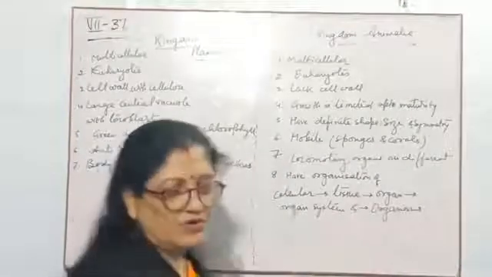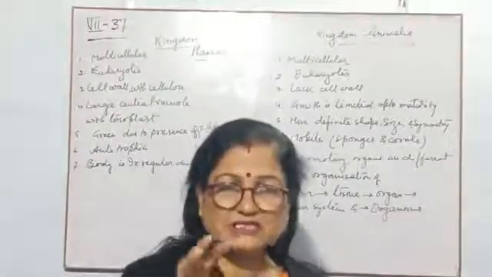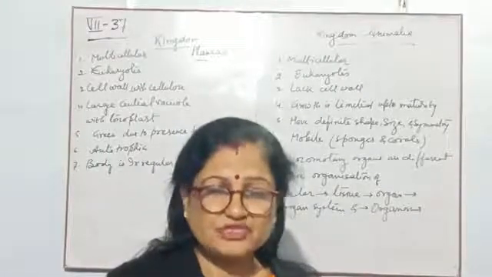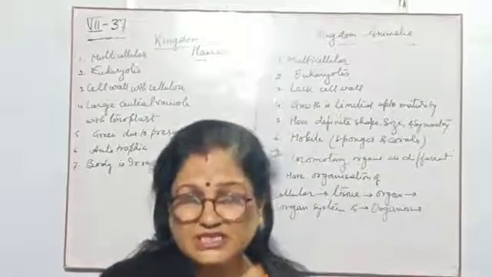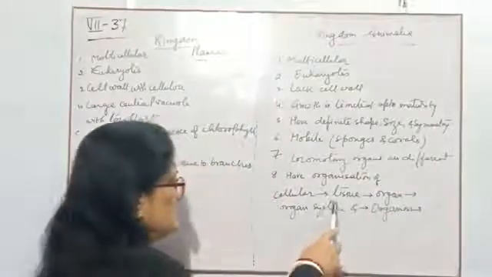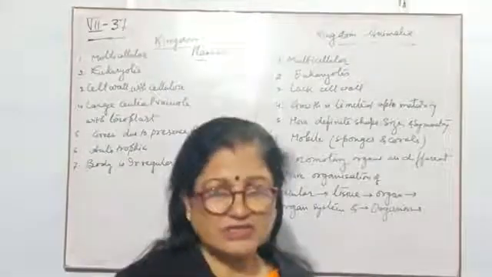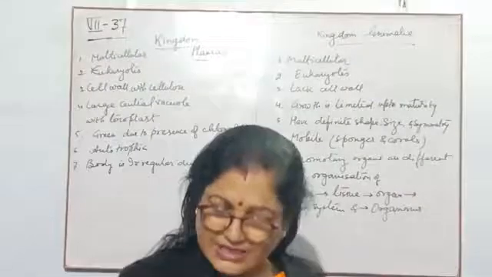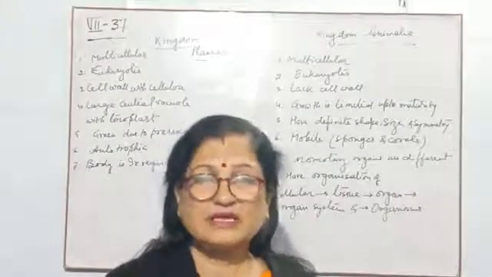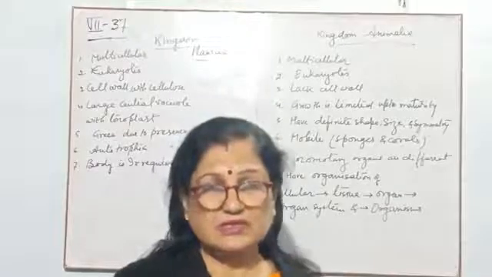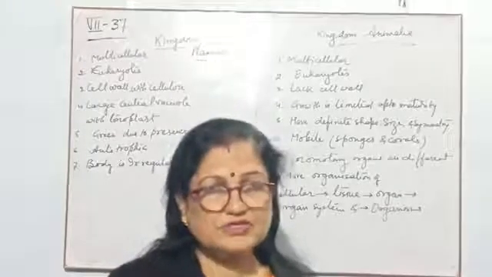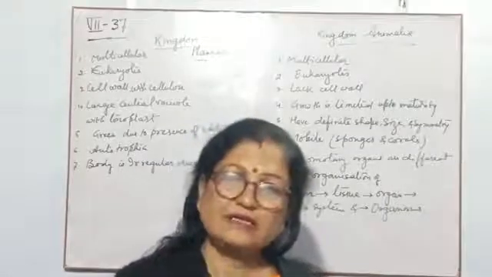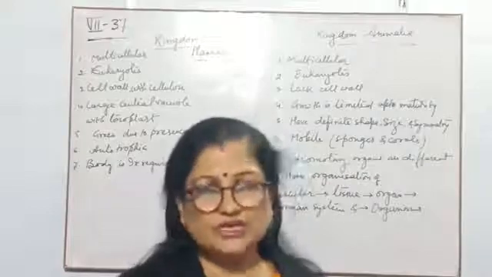Then tissue level. When cells are working together and all the functions are related with each and every cell, then this organism has tissue level of organization. After that, when the animals become more developed, they form organs by the combination of different types of tissue, and all the organs complete their different functions according to their activity.